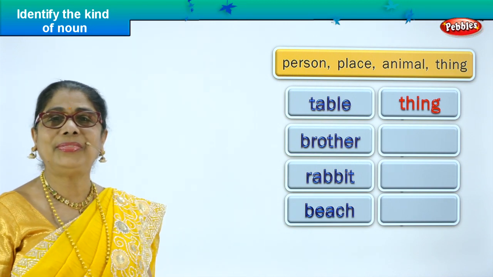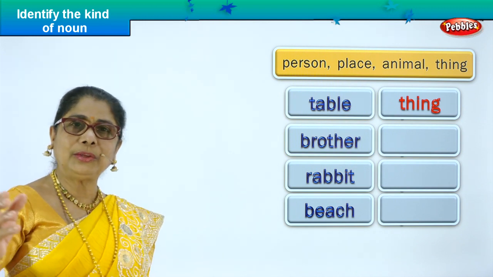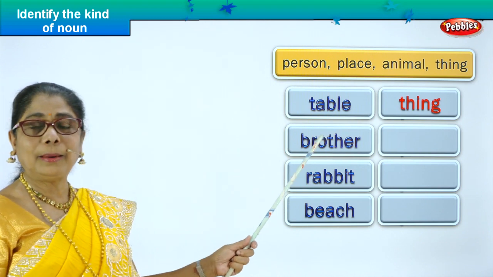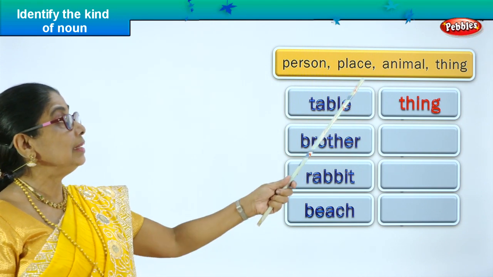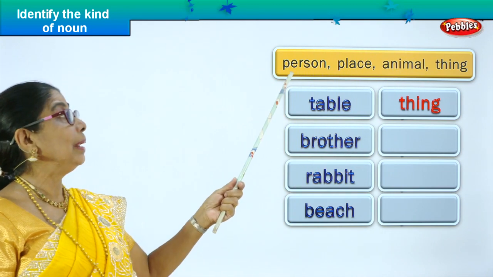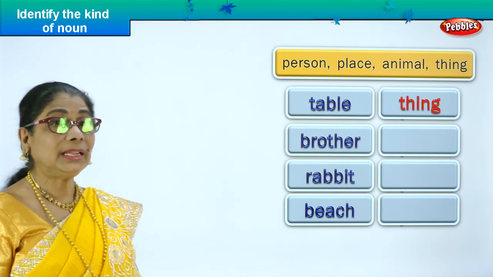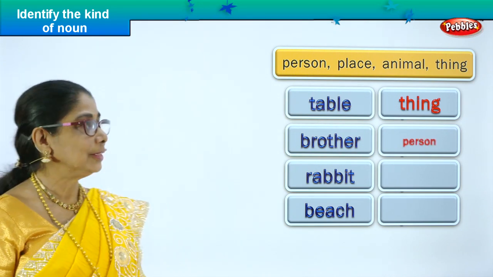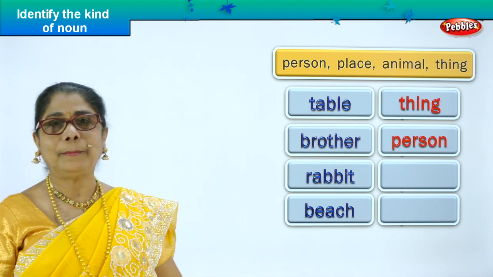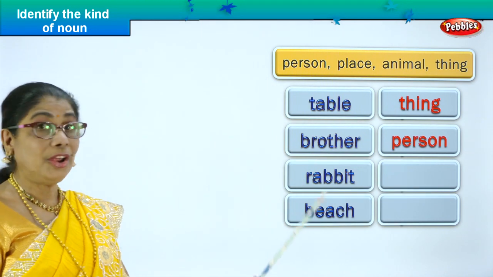Brother. Who is a brother? Your big brother or small brother? Your cousin brother, any brother. Brother. Is it a place, animal, thing, or person? Brother is a person. So we identified brother as a person. Table, thing, brother, person. What is the next noun we have here?